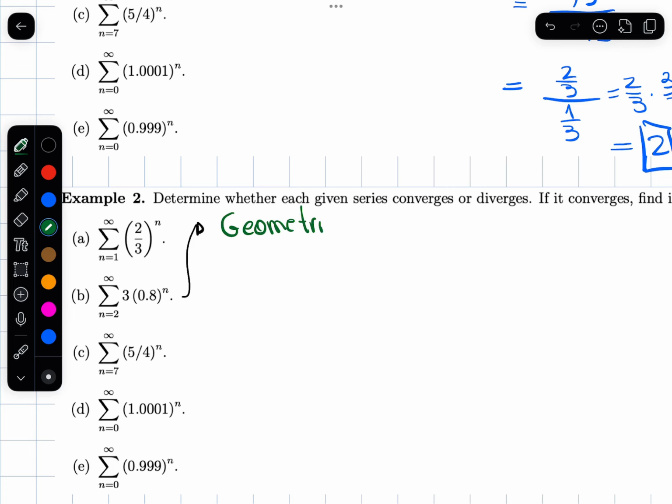You can see that. The ratio of this is 0.8. You see, because the power of 0.8 is n, then that will be the ratio of my geometric series, which means because the ratio is less than 1, the series converges. And the sum is going to be